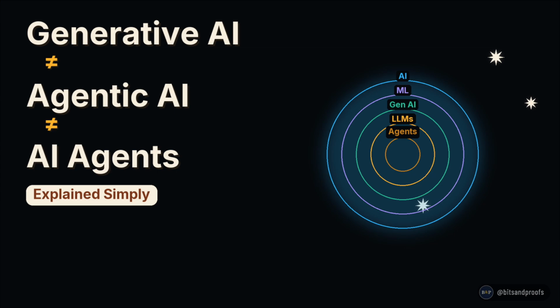Today we are going to draw clean lines between three terms that get used as if they are the same thing. Generative AI, Agentic AI, and AI agents. They are related, but they are not interchangeable. By the end of this video, you will have a permanent mental map.